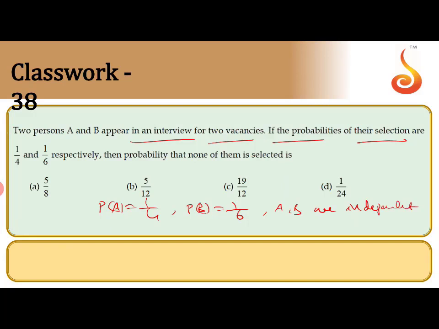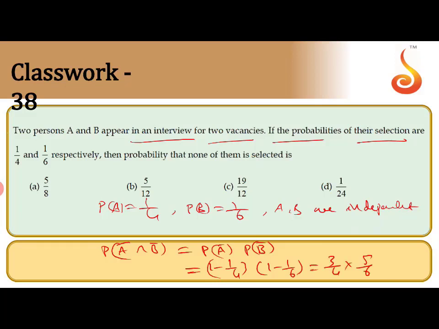Independent means they are appearing independently. So none of them is selected means P of A bar intersection B bar. If they are independent, that means P of A bar into P of B bar. P of A bar means 1 minus P of A, 1 minus 1 by 4. P of B bar means 1 minus 1 by 6. The value is 3 by 4 into 5 by 6. So the 3s and 2s cancel, and the answer is 5 by 8. Option A is correct.